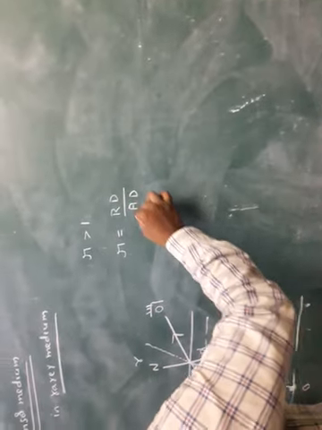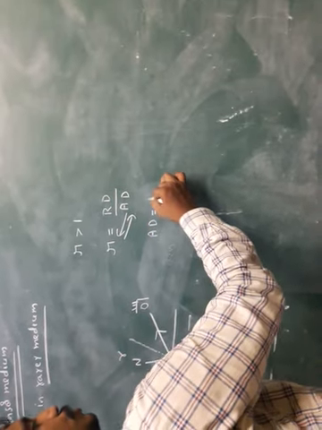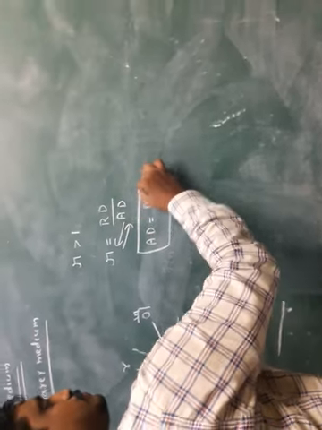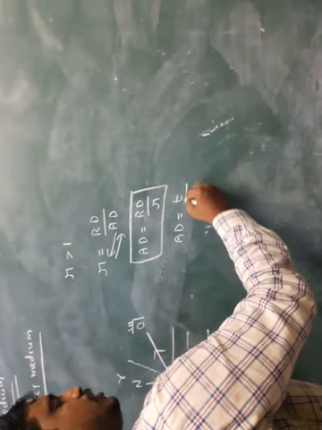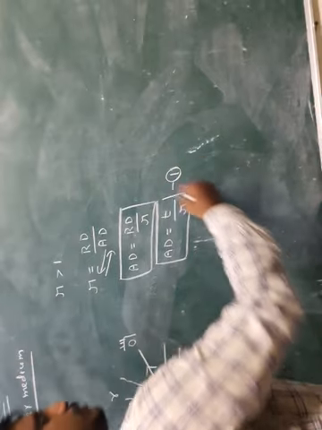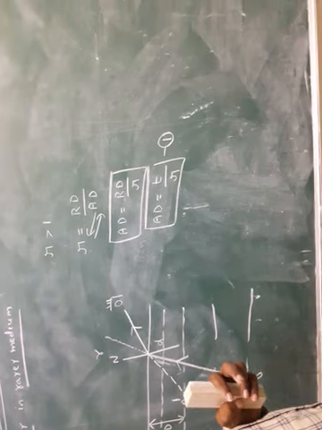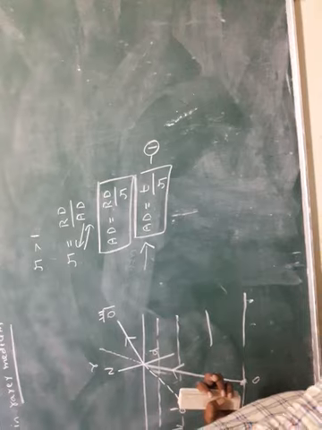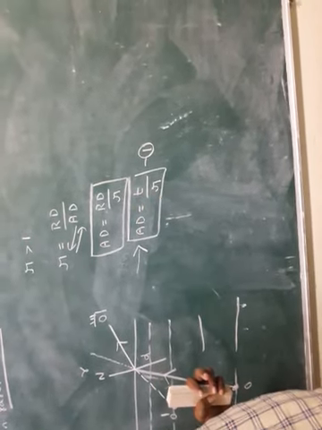Here, what is the AD formula? According to this concept, AD equals RD by mu. But in this topic, real depth is denoted by the letter T. So T by mu is the formula for apparent depth. The question: object in denser medium, observer in rarer medium, what is the formula for apparent depth? T by mu, simply real depth by refractive index of the medium.